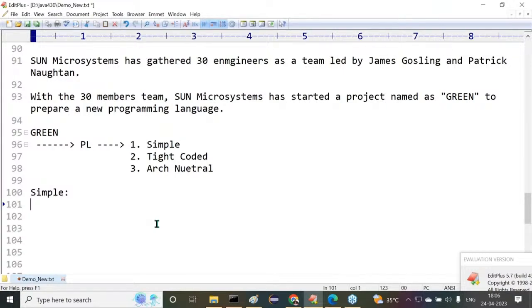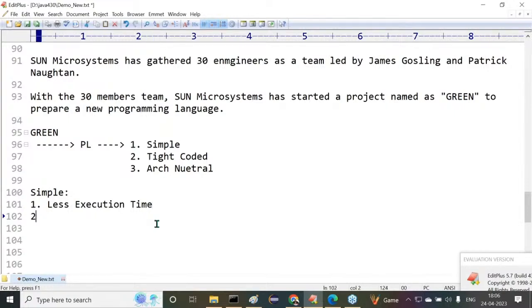How are Java people saying that their programming language is simple? How is Sun Microsystems saying that their programming language is a simple programming language? If we come to this point, they have given some reasons. What are the reasons they have given? First one is the programming language must take less execution time. Within less execution time, that entire program has to be executed.